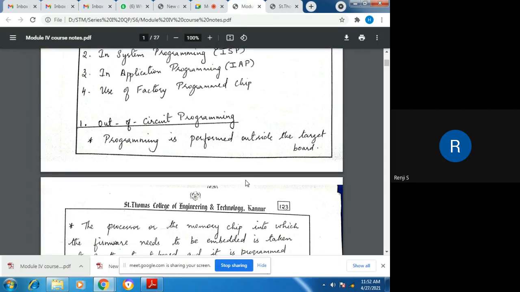Anyway, we have to embed our firmware into a programmable chip, into the microcontroller memory, or an external memory, like flash memory or NVMe, etc. So we are taking the chip out of the target board, then programming it using another device, and then we are placing it back into the target board. This is known as out of circuit programming.